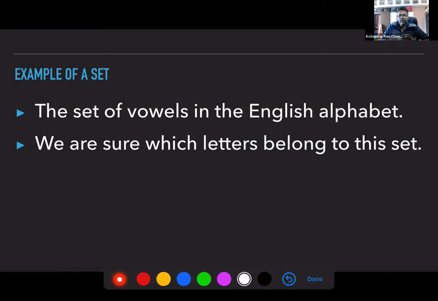So there is a definite criterion, and we are not debating, at least for this set. But if we are defining a set for ourselves, we need to make sure that if a particular element is part of a set, it has a definite definition.